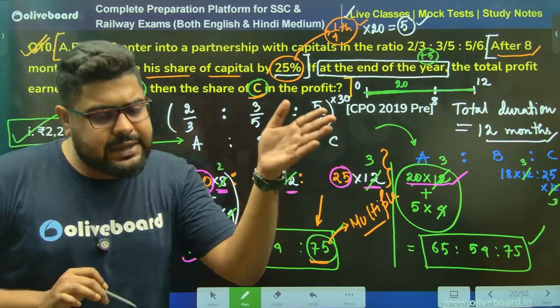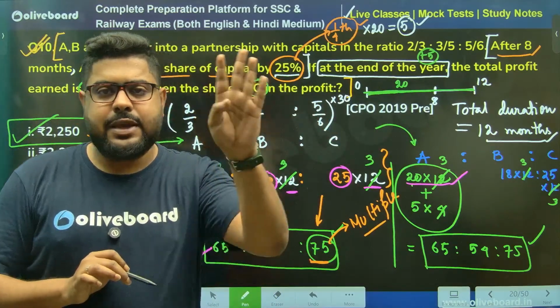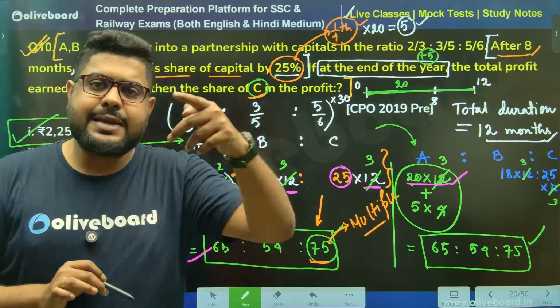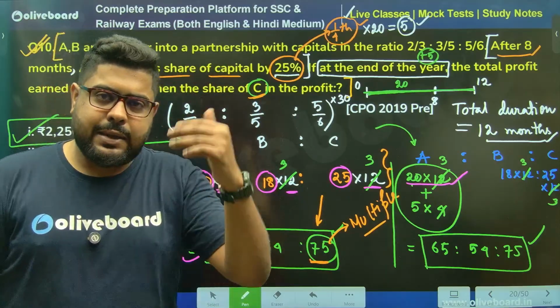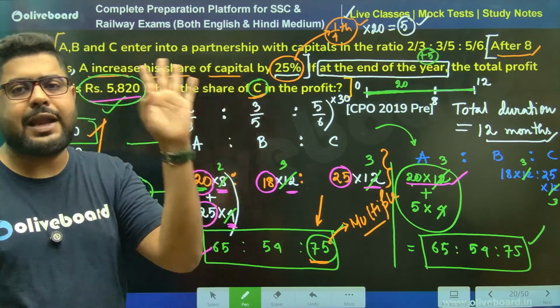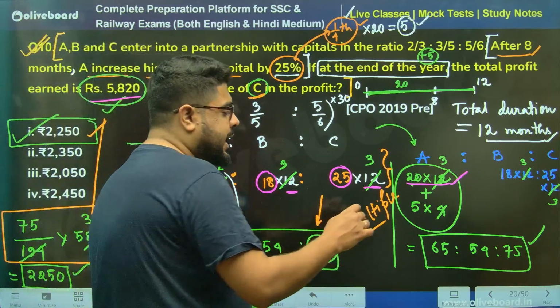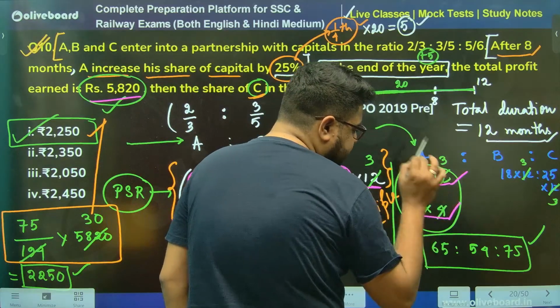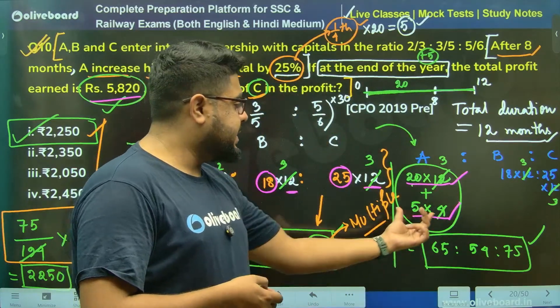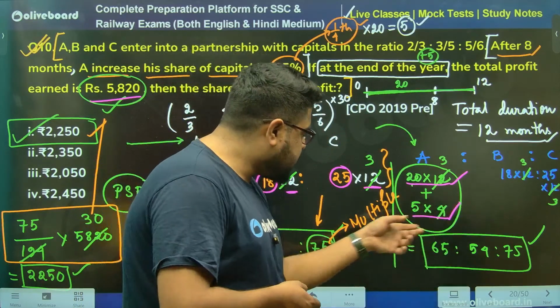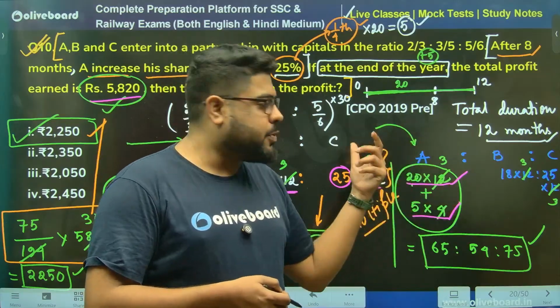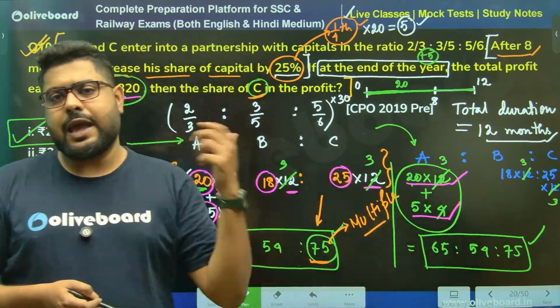Now, for the last 4 months, meaning after 8 months, when there are 4 months left, he added something extra. So that will be effective capital for the last 4 months. Sir, how much he added? 5 rupees. For how many months? For 4 months. So this is the extra part. So this total is the effective or profit sharing ratio of A.